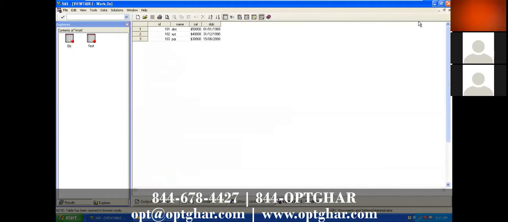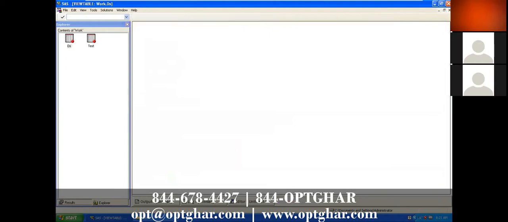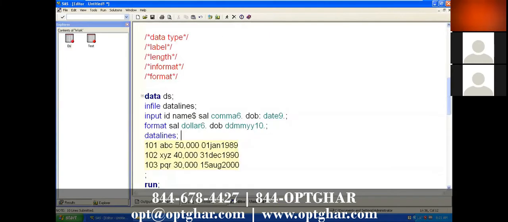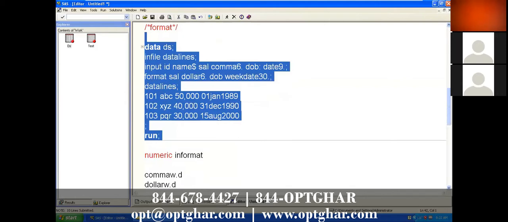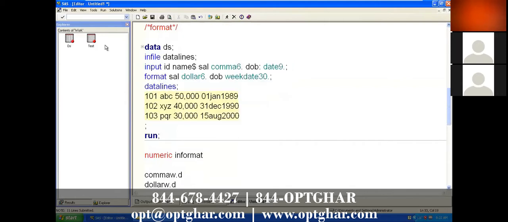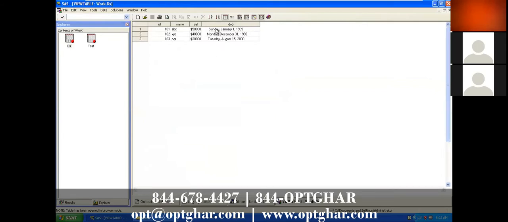See here, previously it was 1st January 1989. Now it will come as numbers. Suppose you want to know the day name, whether it is Sunday or Monday. You just apply one more date format called weekdate30. The week name will also be displayed. See here, it was Sunday, January 1st, 1989.